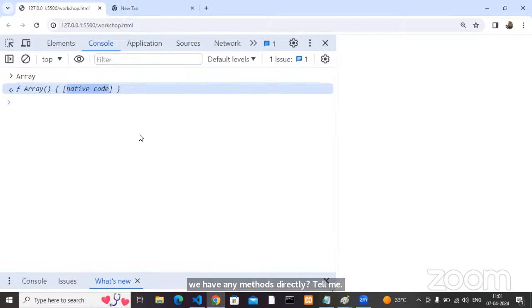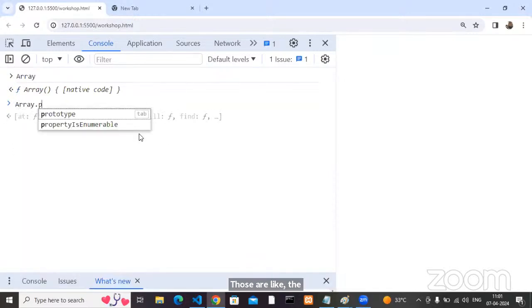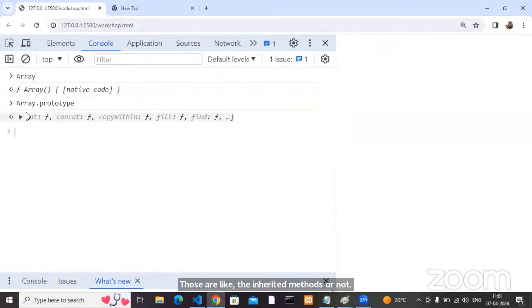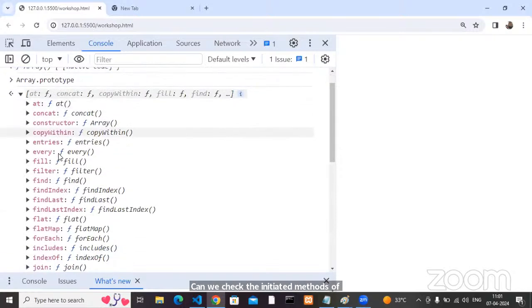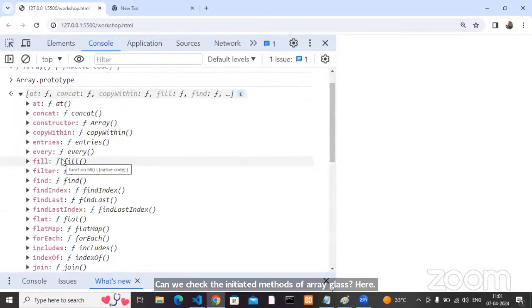Still you are able to access or not? From where are those methods coming? Still you are able to access push to pop like that. Those are inherited methods or not? Can we check the inherited methods of the Array class? Array dot what? Prototype. If I open this one, these many methods, not own members, are inherited into my class.